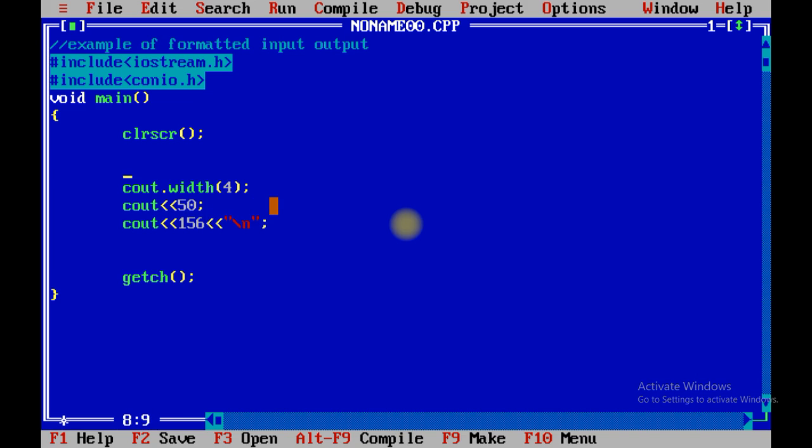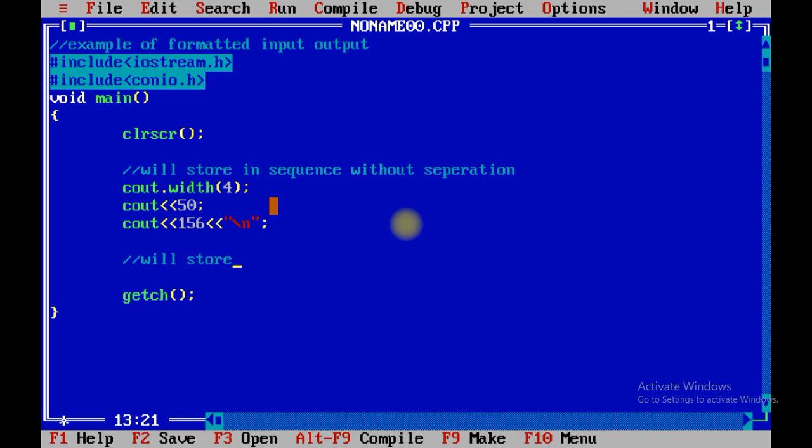So let me give a comment line for the width. It will store in sequence without separation. First of all, let me complete the program so that you can bifurcate the functions. It will store separate space for each.